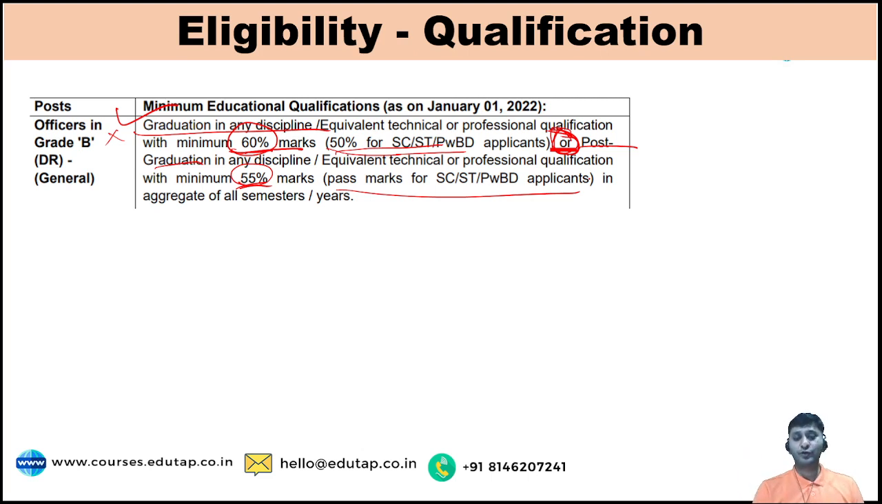And the marks that would be considered would be the aggregate of all the semesters. This is also a common query. Sir, I have got 33% in one semester and I have got 80% in another semester. Am I eligible because my aggregate is more than 55% or 60%? Yes, you are definitely eligible. It does not matter how many marks you are getting in each semester. As long as the aggregate is more than the cutoff which is defined here, you are eligible.